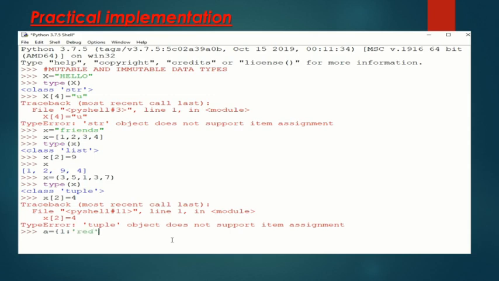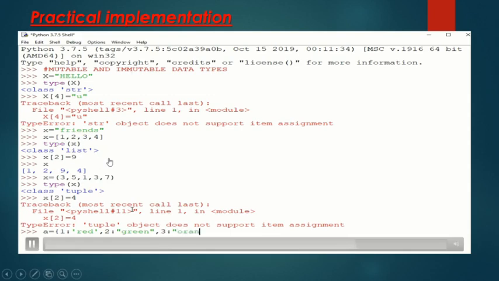You cannot directly change a value at any index position. So strings and tuples are immutable data types, but a list allows assignment of values, so a list is a mutable data type.